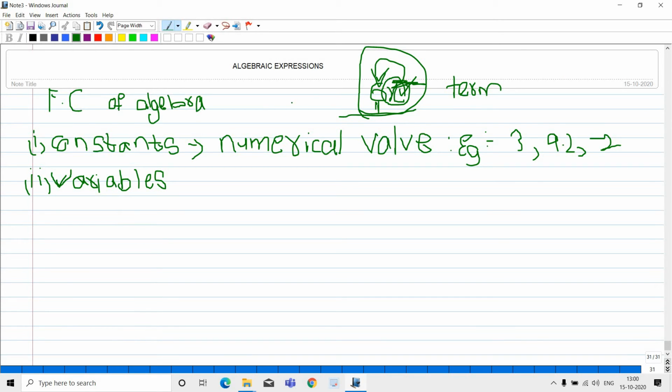I'm writing here. Constants are numerical values and variables are alphabets.